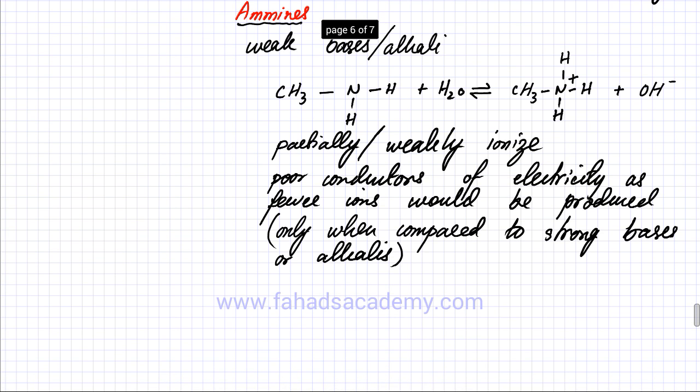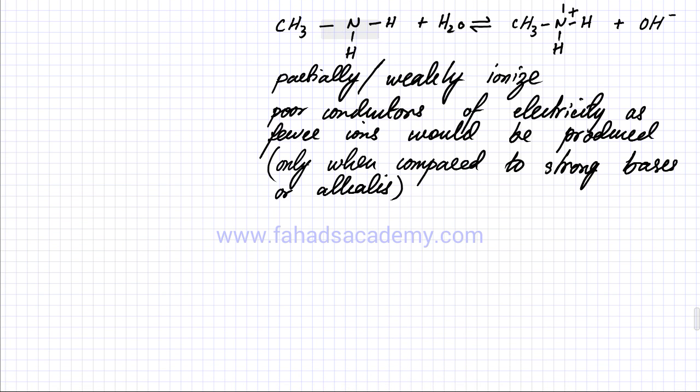Remember, if you get a question which states whether something is going to conduct electricity or why something is not going to conduct electricity, the answer must be that if somebody asks you whether carboxylic acid or amines are going to conduct electricity, they're going to conduct electricity due to free moving ions, not due to free moving electrons. They don't have free moving electrons. Only metals have free moving electrons.